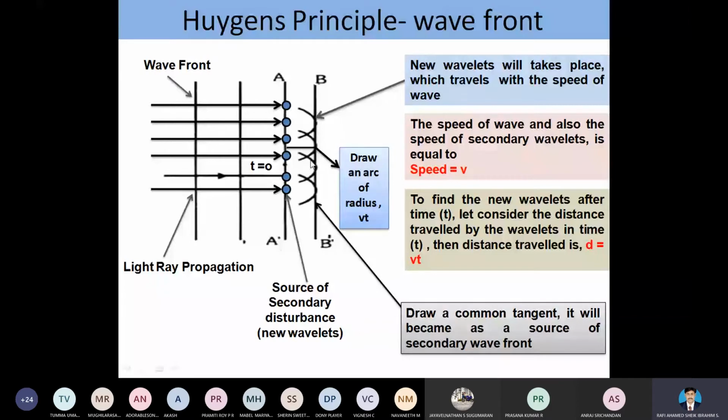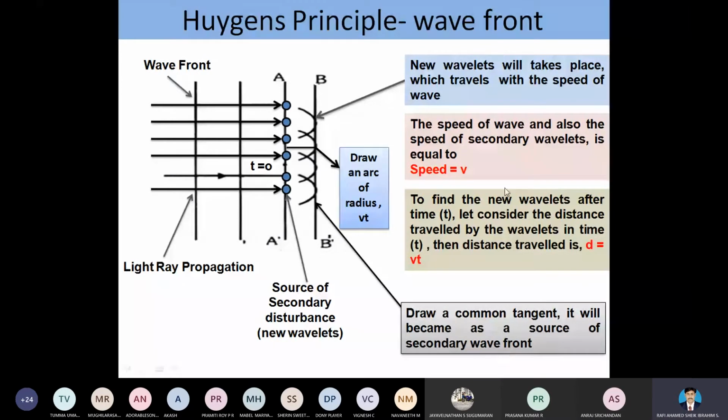This radius here I have mentioned as v and t. What is this v and t? The v is the velocity and the t is the time taken. So when t is equal to 0, there is no change. When t is equal to t, the distance is equal to velocity into the time taken. So when we join these wavelets by a tangential line, it will become a source of the secondary wavelet.